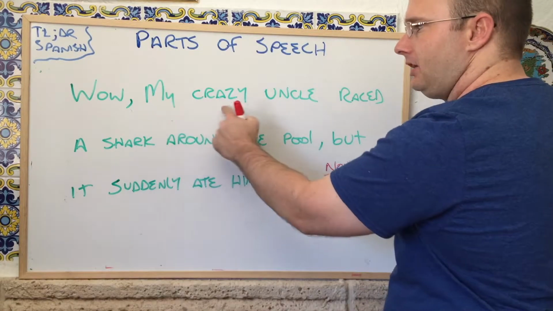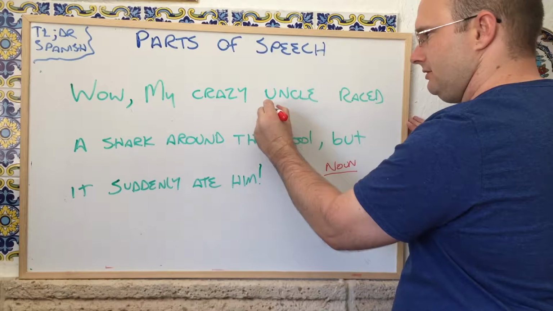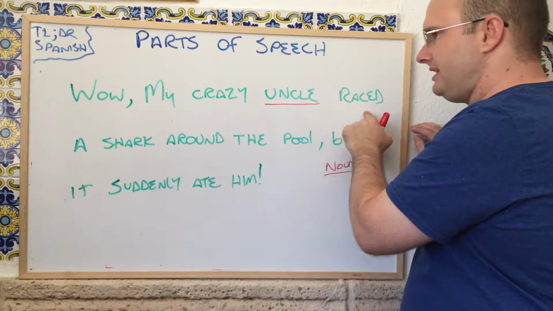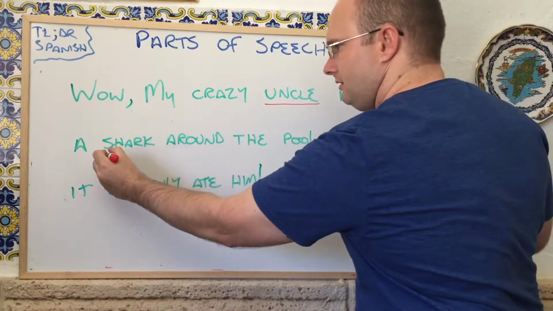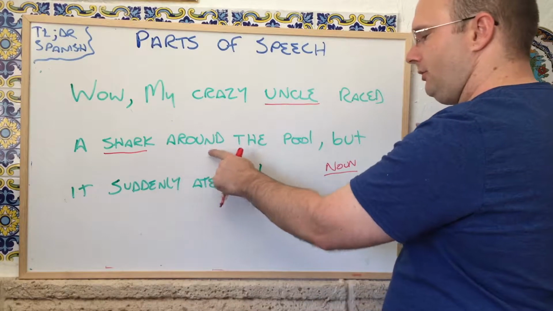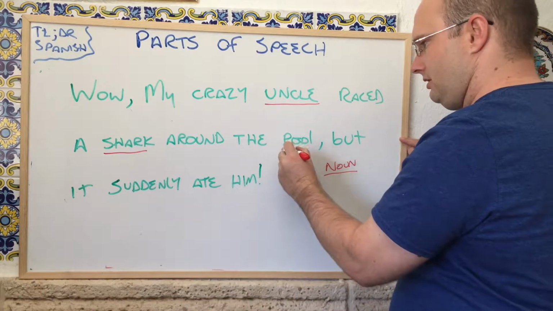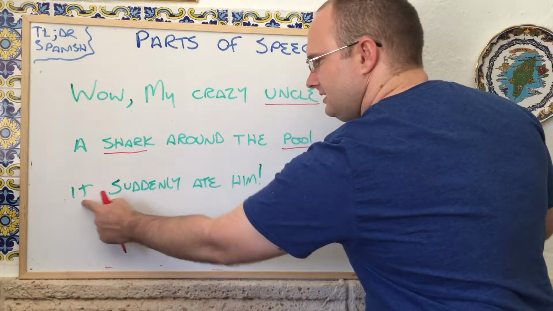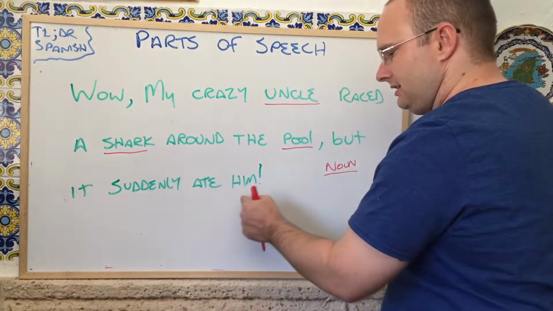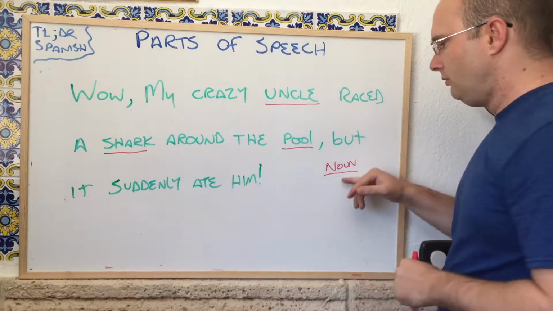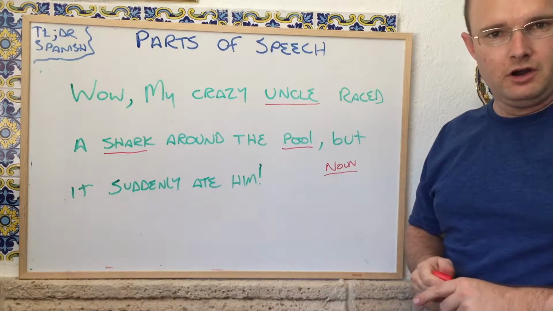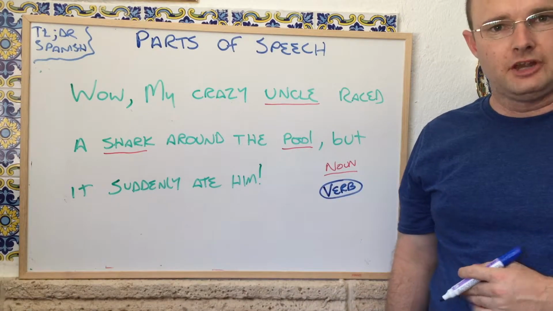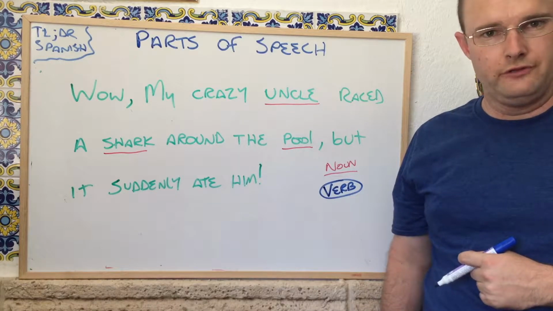Wow, my crazy uncle raced a shark around the pool, but it suddenly ate him. So what we've underlined are our nouns. Now let's take a look at verbs. I want you to pause and circle all the verbs that you see.